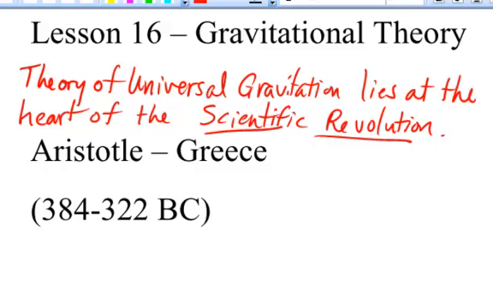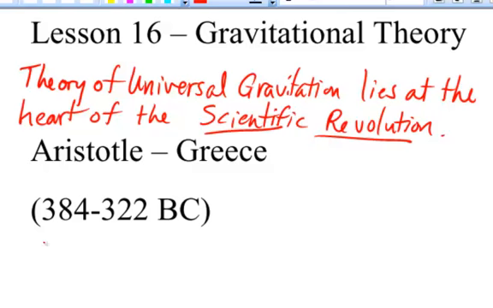Your text does a pretty decent job in summarizing that topic, and in this introduction I'll add a few juicy tidbits. Newton's theory of universal gravitation, coupled with his three laws of motion, form the foundation of a mechanical universe operating in a predictable way. It was in this realm, searching for an explanation to planetary motion, that physics as a science was born. So let's spend a few minutes tracing some of these threads.